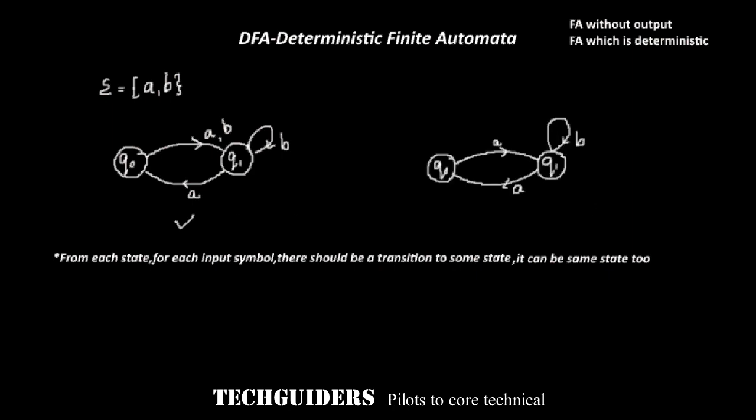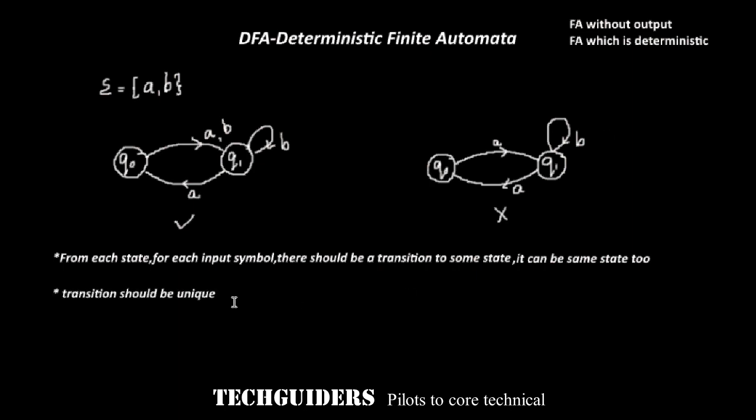Now consider this case. There are two states Q0 and Q1. From state Q1, for input symbol A there is a transition. For input symbol B there is a transition. But from state Q0, there is a transition on input symbol A, but the transition on B is not specified. So here the condition is not satisfied.